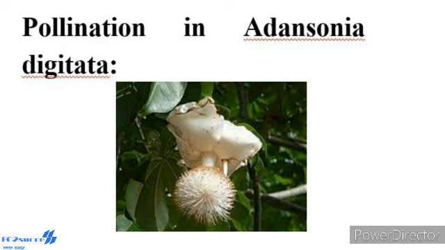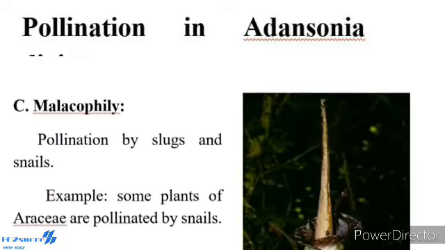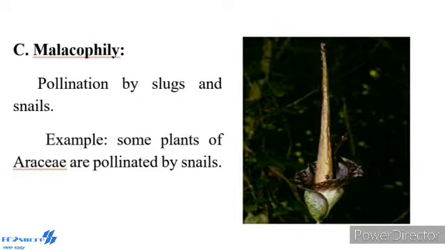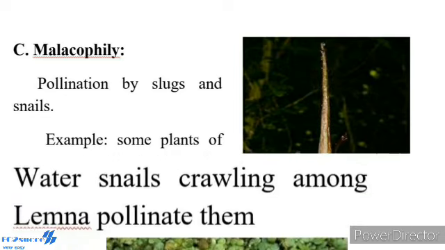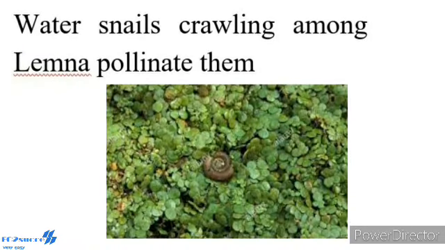Another type, malacophily. Pollination by slugs and snails is called malacophily. Some plants of Araceae are pollinated by snails. Water snails grovelling among Lemna pollinate them.